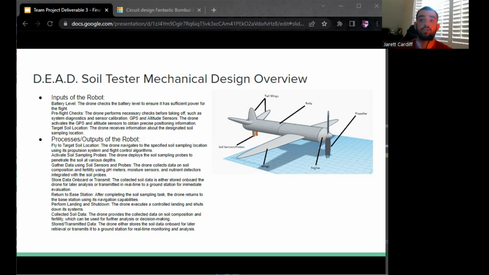And lastly, we have return to base station. After completing the soil sampling task, the drone returns to the base station using its navigation capabilities. And along with that, we have perform landing and shutdown. The drone executes a controlled landing and shuts down its systems.